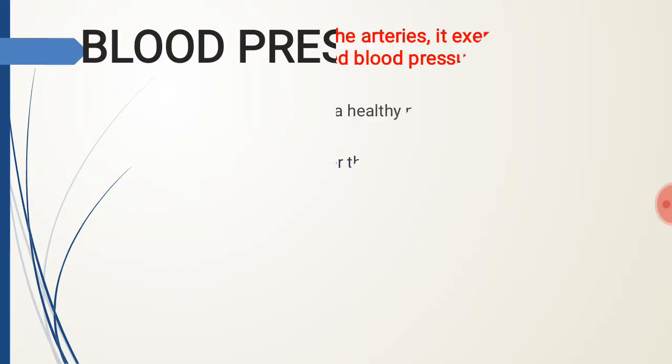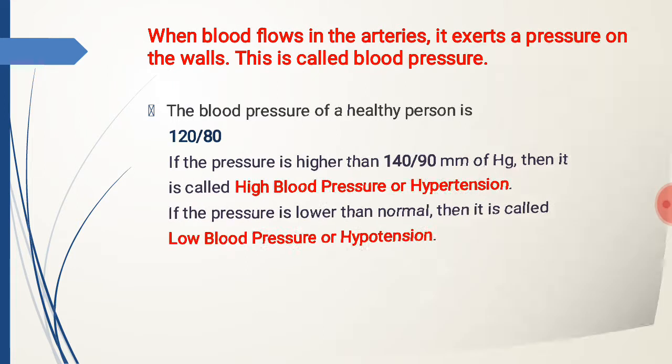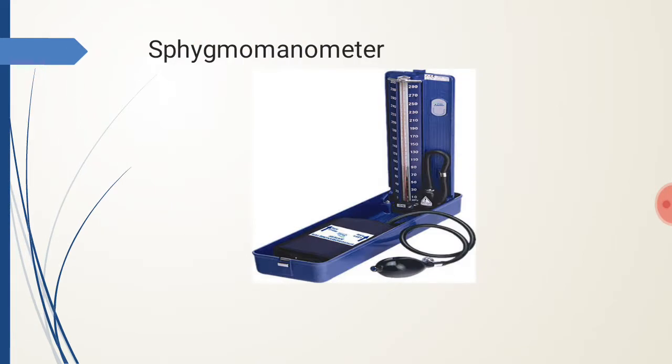Blood pressure. When blood flows in the arteries, it exerts a pressure on the wall. This is called blood pressure. The blood pressure of a healthy person is 120 by 80. If the pressure is higher than 140 by 90, then it is called high blood pressure or hypertension. If the pressure is lower than normal, then it is called low blood pressure or hypotension. Blood pressure is measured by an instrument called a sphygmomanometer.